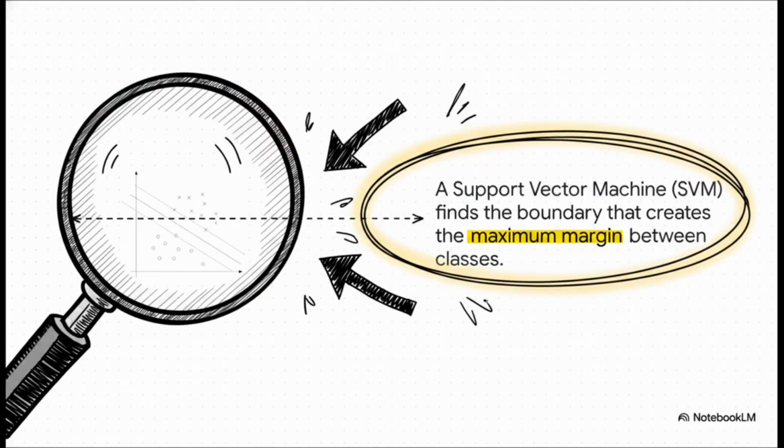And this brings us to an amazing algorithm called the support vector machine, or SVM. An SVM doesn't just find any old line that separates two classes. It specifically hunts for the one line that makes that margin, that empty road between the two groups, as wide as it can possibly be. By maximizing this safety buffer, it finds the most robust, the most stable, and by its very design, the most generalizable solution. It's pretty genius.